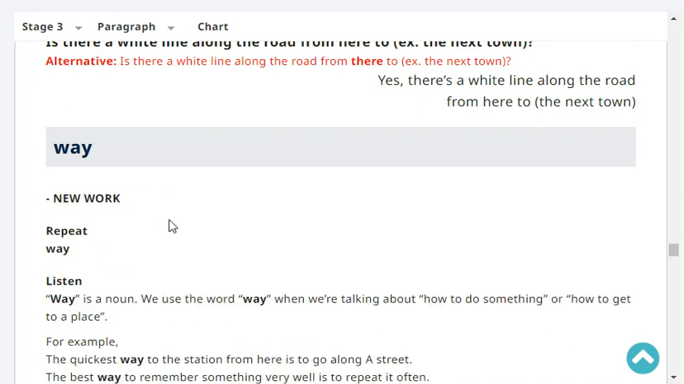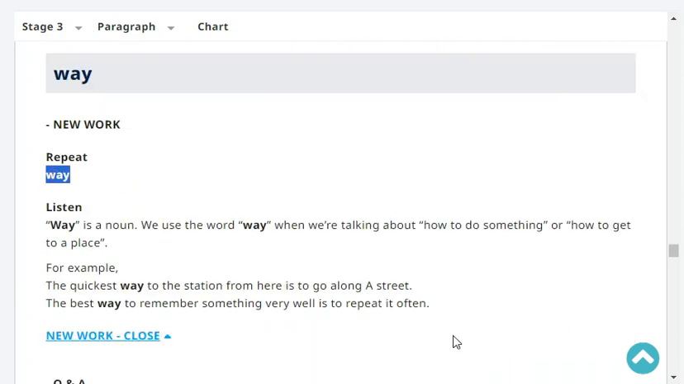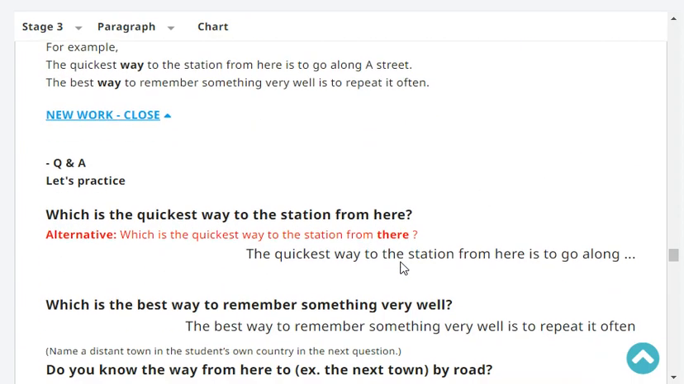Okay, so let's start. Repeat: way. Very good. Okay, listen. The word way is a noun. We use the word way when we are talking about how to do something or how to get to a place. For example, the quickest way to the station from here is to go along A Street. Or the best way to remember something very well is to repeat it often.